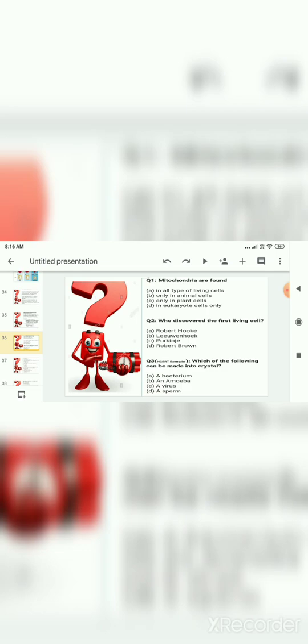So the type of questions that can be asked in the exam are of this type. In this slide you can see different types of questions with multiple options. So you have to choose the correct option and then submit your question paper. So here also in this slide you can see some examples of questions, or the format of questions, which can be asked in the exam. Here is one more slide to show you.